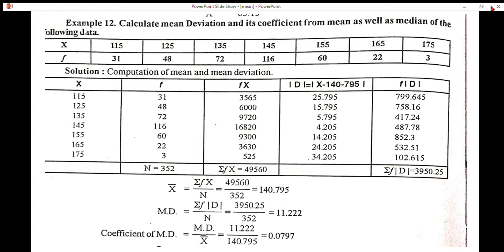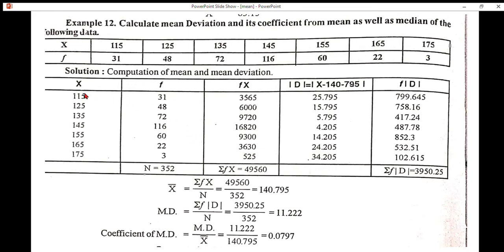Computation of mean and mean deviation. X values are given. Frequency values are given. First step, find N. N is nothing but the total frequency. If we sum up all these values, we get 352. Next, find the arithmetic mean. Arithmetic mean is equal to summation Fx by N.